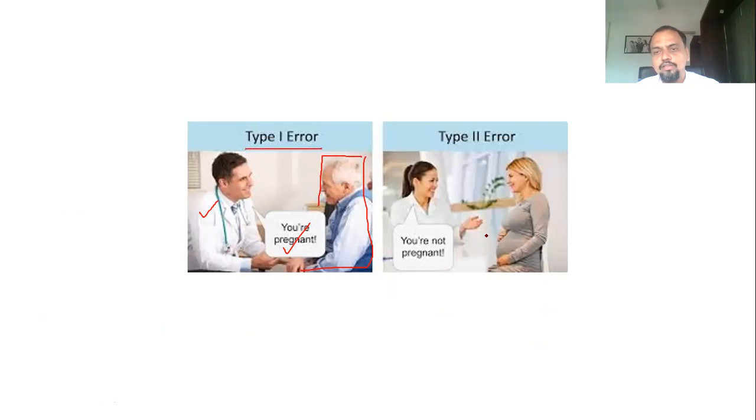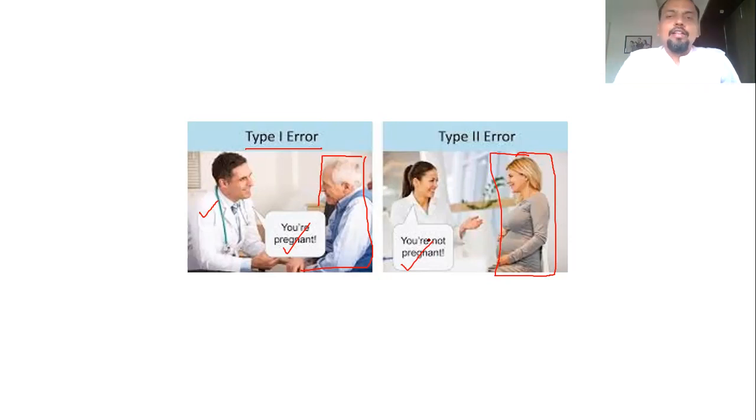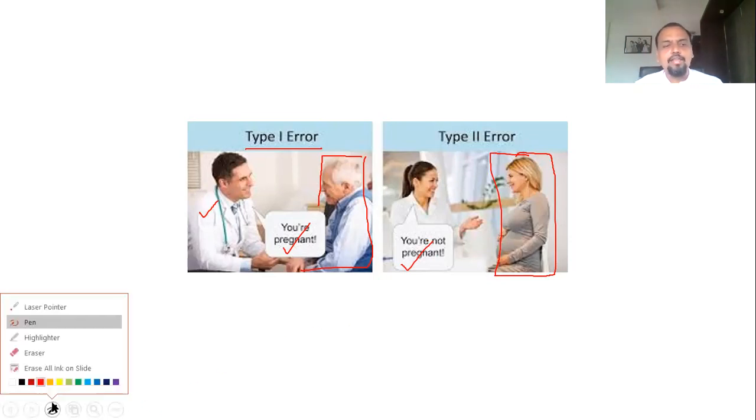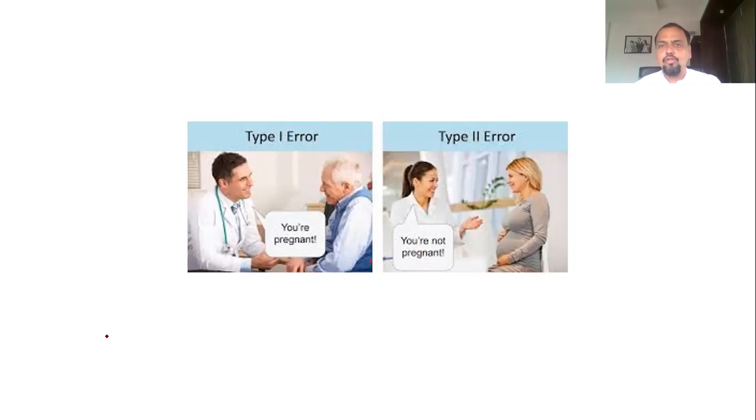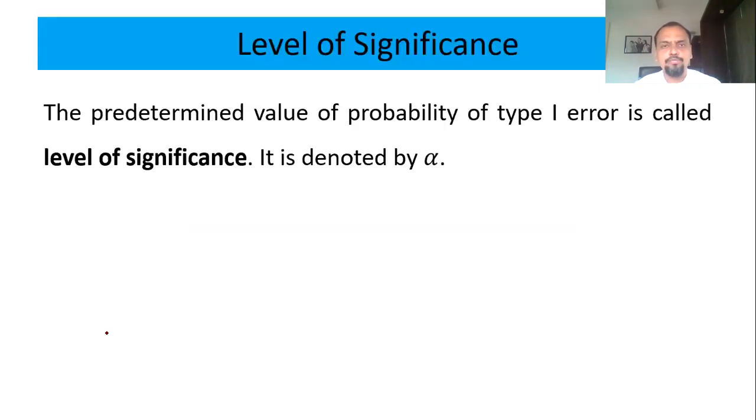A doctor tells a lady who is pregnant, because of the medical report, that she is not pregnant. So that is type 2 error. Okay, so type 1, type 2 error: a doctor saying to a male patient, just to make fun of it, that you are pregnant or you're not pregnant and so on. So this is type 1 and type 2 error.